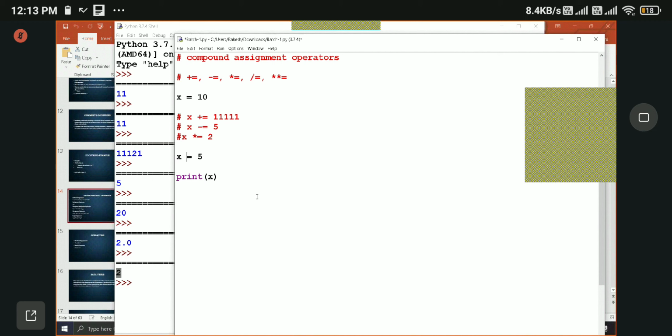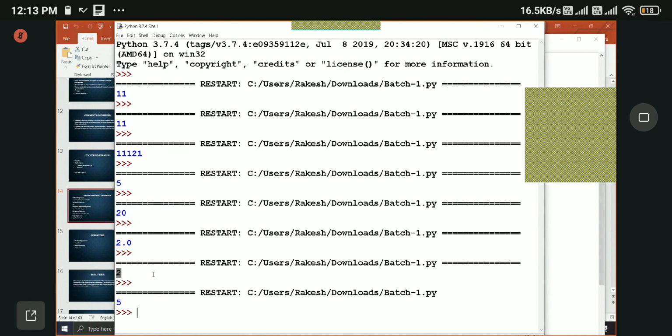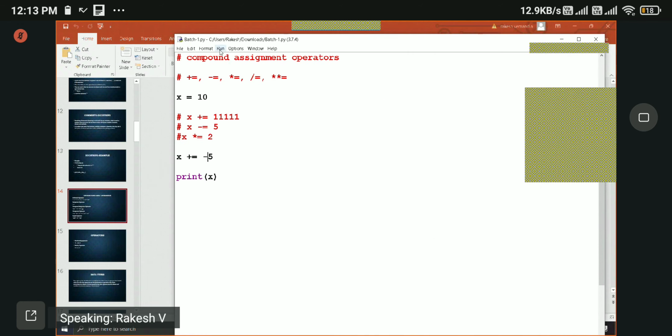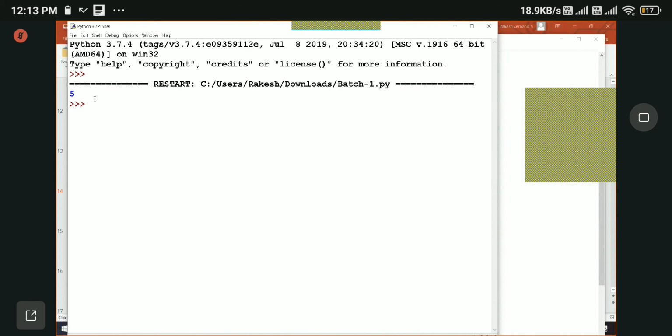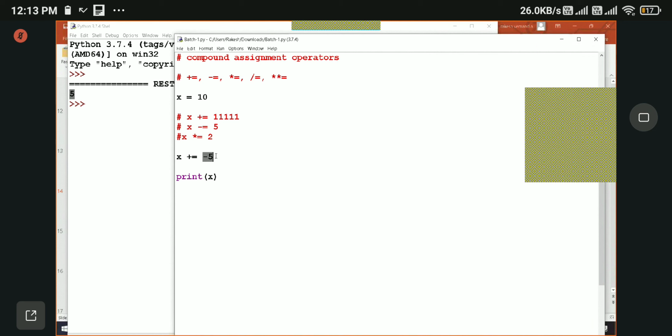The x value is initially 10, and we are doing what Nilesh asked. What is the output? 5, right? Why? This is basically a minus value. Even if you add a minus value, it will eventually remove the value, it will subtract the value.